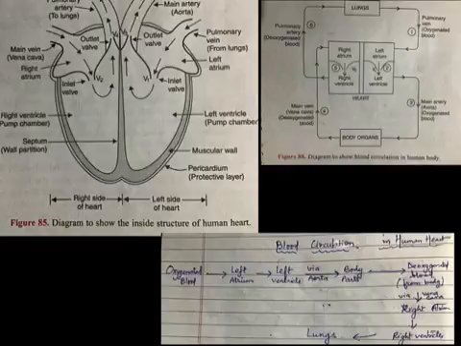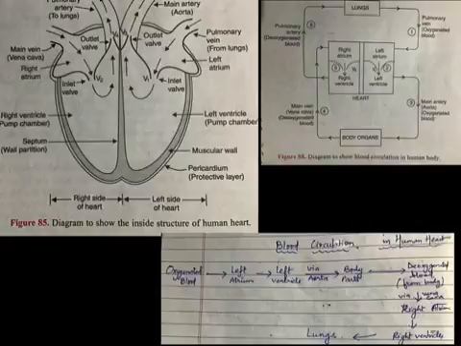When the right atrium contracts, the deoxygenated blood is pushed into the right ventricle through the valve. And when the right ventricle contracts, the deoxygenated blood is pumped into the lungs through the pulmonary artery.